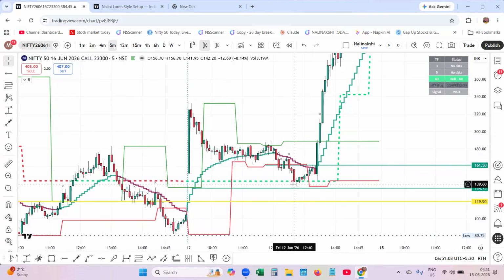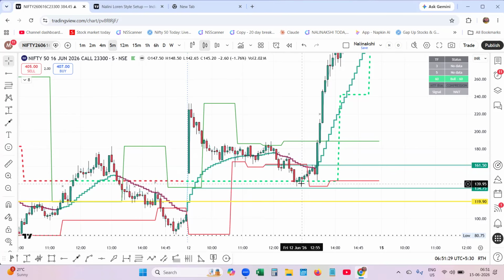Market makers, what they do, they push it down. This price was 232. Even if you would have entered thinking that it is a discount, you would have been in at 183. While coming down, it comes like that, it makes you panic not to sit.